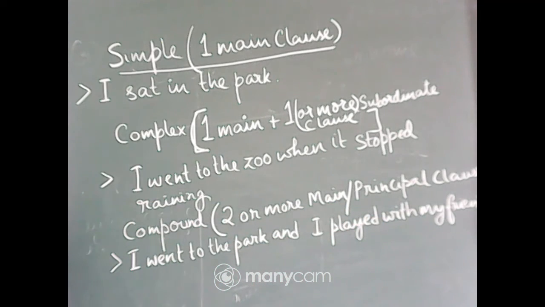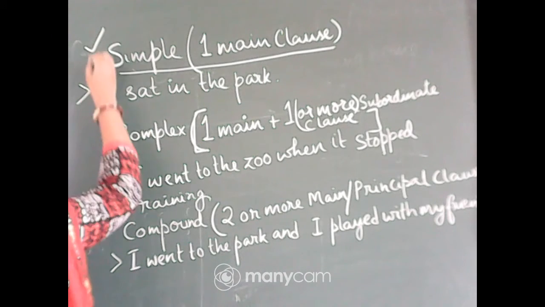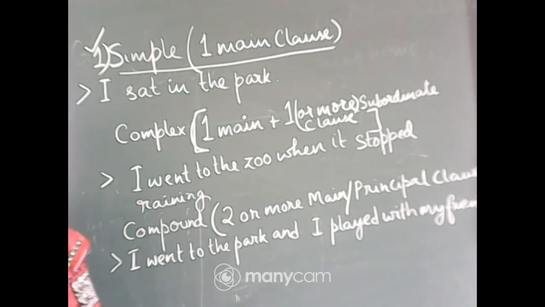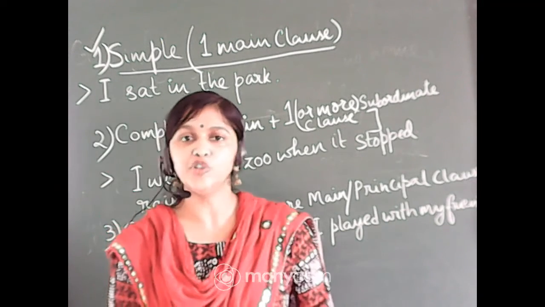Okay, now I have given you 3 different sentences and I have written the 3 different types of sentences. Now concentrate, everybody. The first type of sentence is called a simple sentence. I am going to write 1. The second type is called a complex sentence. I am going to write 2. And the third type is called a compound sentence. I am going to write 3.